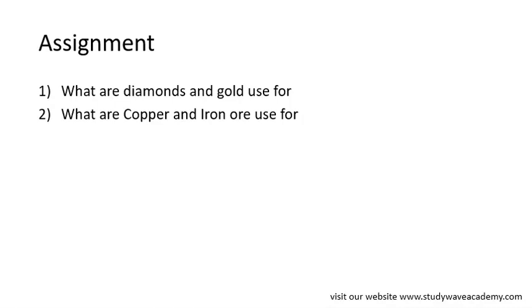What are copper and iron ore used for? I'm sure we'll be able to answer that because we learned about them in today's lesson. We did, right? Yes, we did. Okay. So you have to do your assignment. Okay? Good.